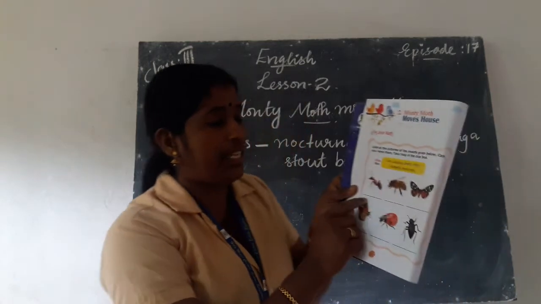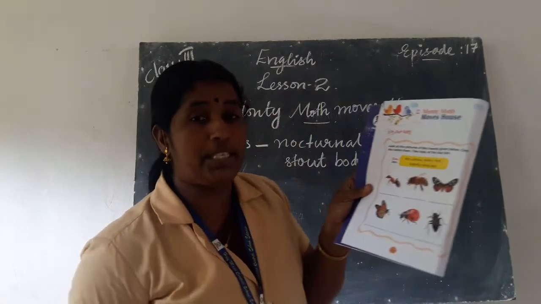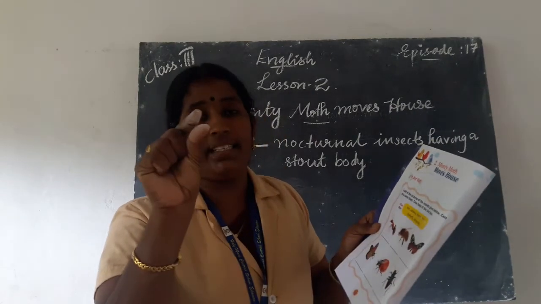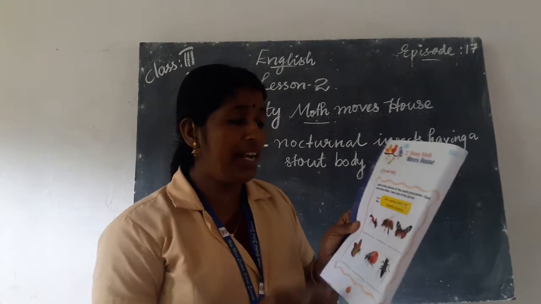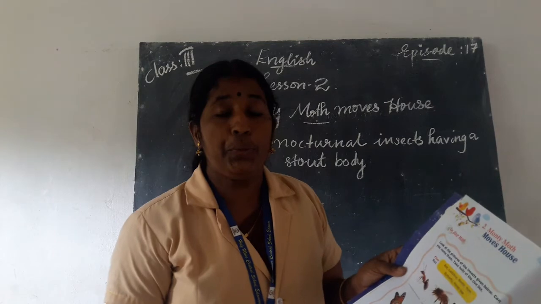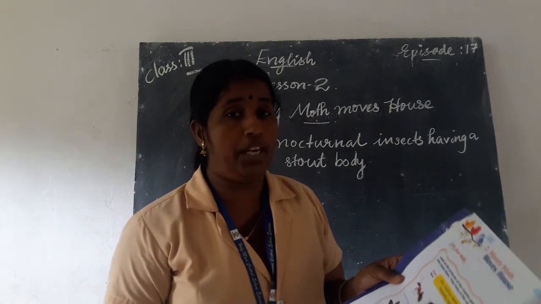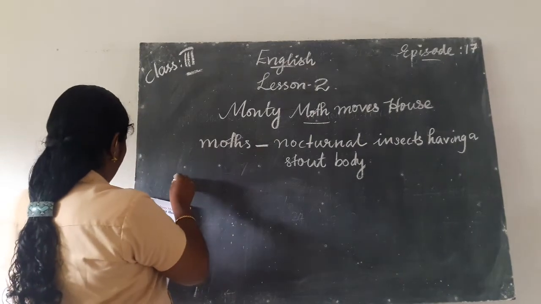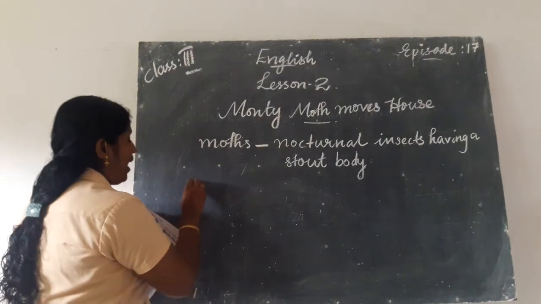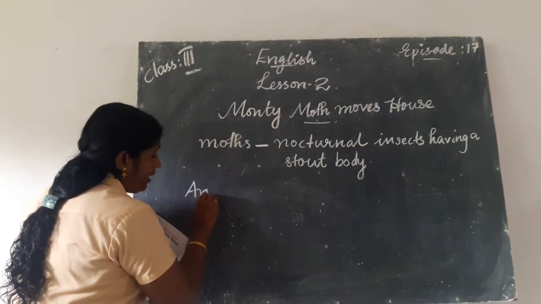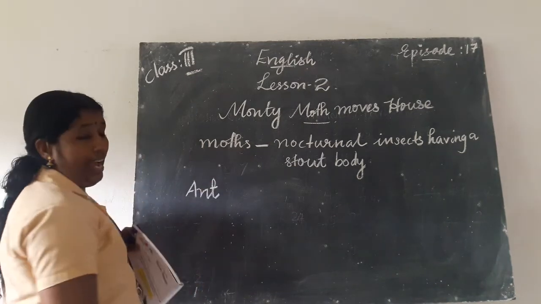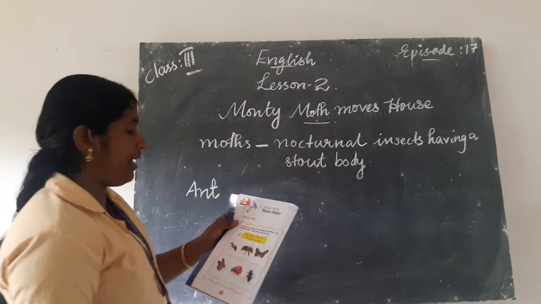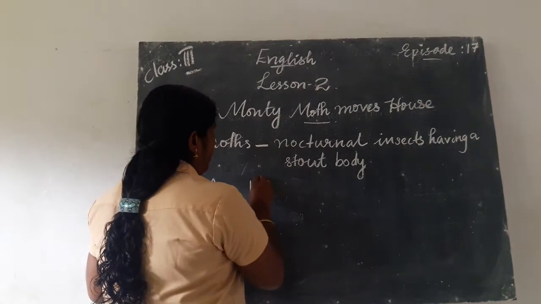Can you name the pictures? There is a dash under each picture, and you write the correct name of that insect under each picture. Okay, we can name. First one, it is an ant. You write A-N-T, ant.